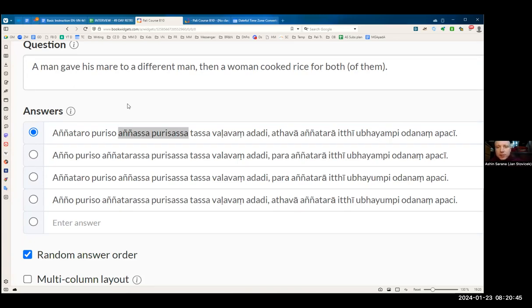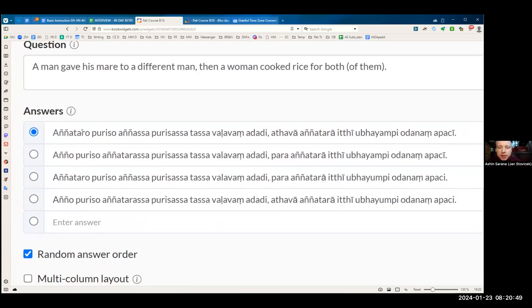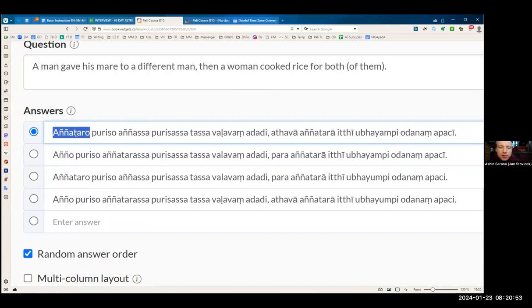All right. So for the first question, we are here talking about the difference between anyataro and anyo. Anyataro means some, a certain. Anyo means different. We need to distinguish that. You can have anyataro without anything else, no need to compare to anything. But anyo specifically compares this subject to something or to someone else.